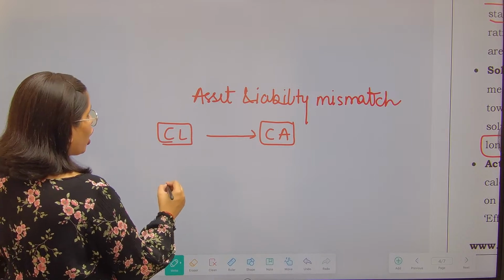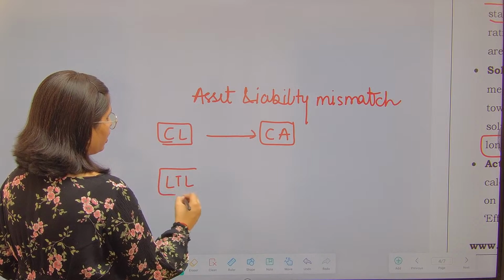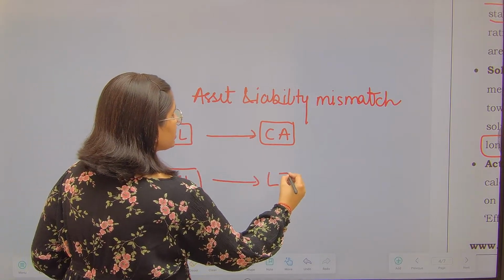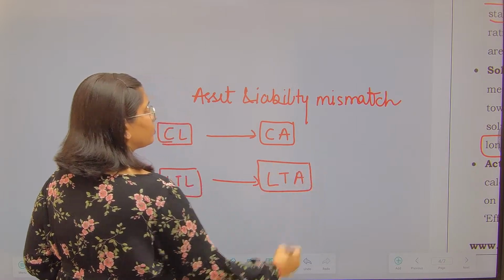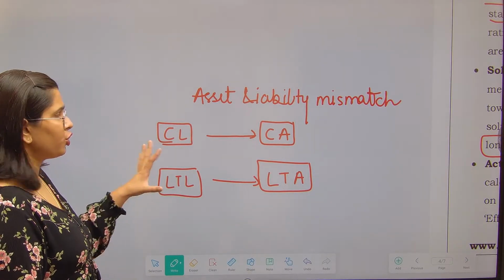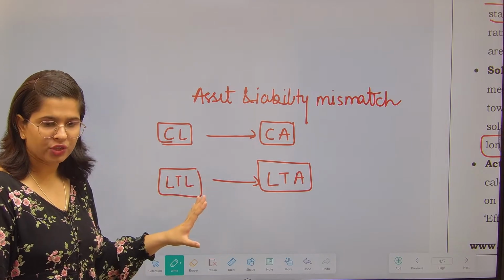And your long-term liabilities should be covered by long-term assets. This is the ideal scenario, right? This should happen, and this will be called asset liability match, right?